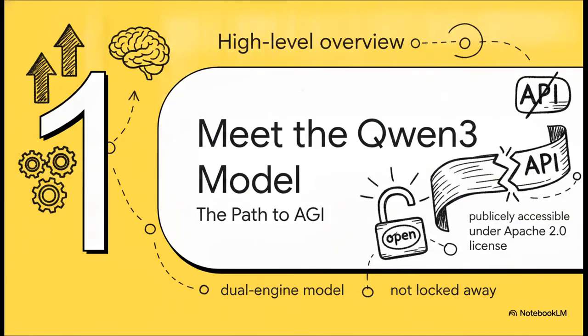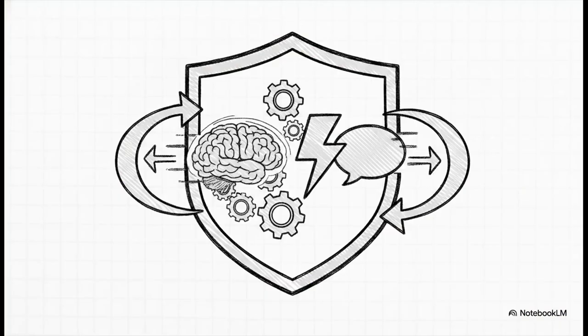Okay, Section 1. Meet the Qwen3 model and its path to AGI. Released completely open-weight under the Apache 2.0 license, Qwen3's real game-changer is its unified framework. By combining these two modes under one roof, it completely ditches that annoying need to constantly toggle between a chat-optimized model and a dedicated reasoning model. It actually has a thinking mode for those brutal physics problems and a non-thinking mode for when you just need a quick summary. It adapts precisely to whatever task you throw at it.